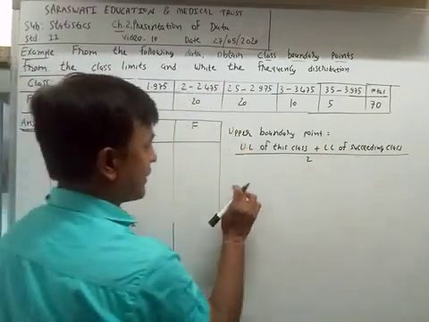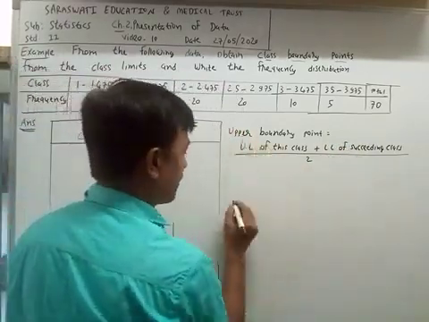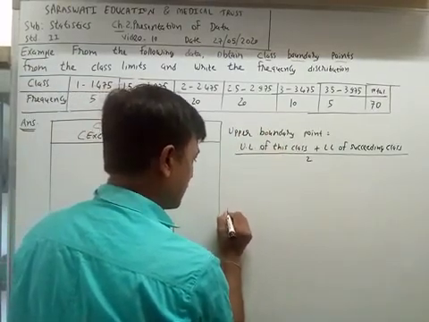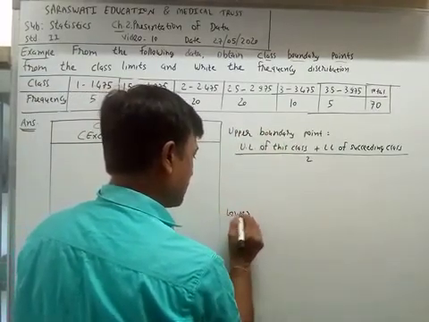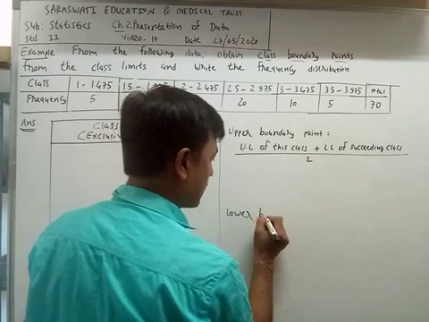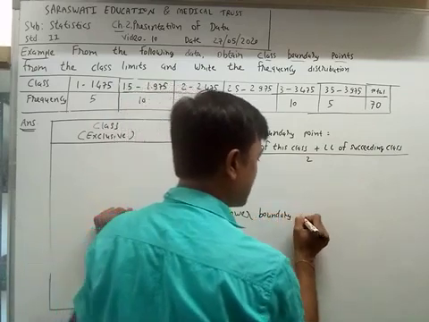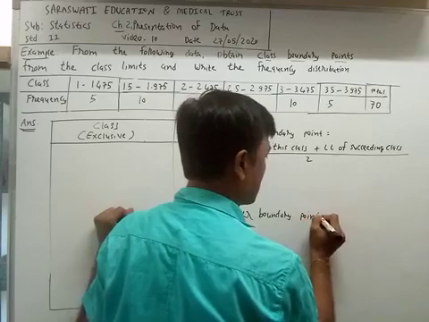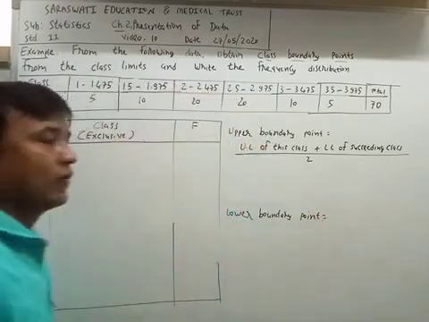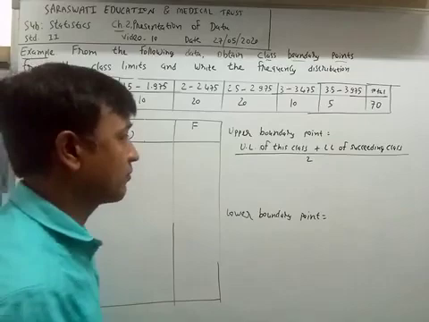Now, the formula of lower boundary point. What is the formula of lower boundary point?